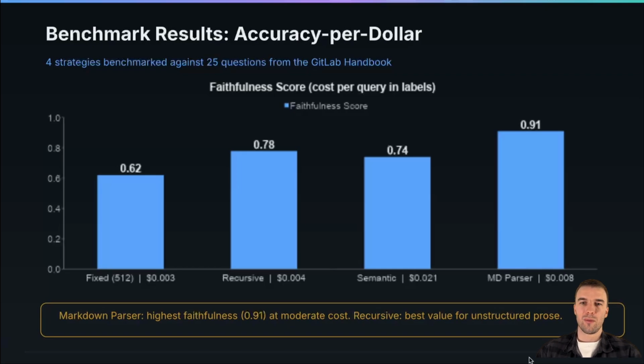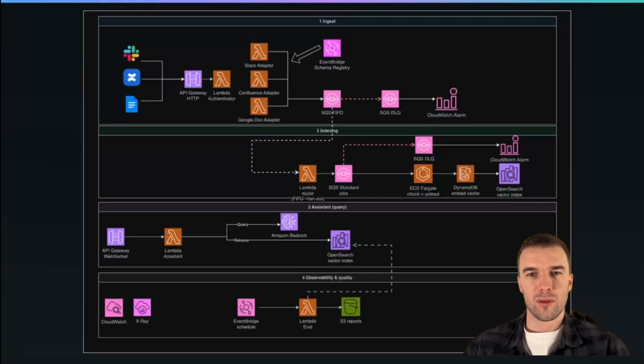And Markdown parser is the best one because it's actually content type aware. And from my experience, I can say that type aware chunkers like Markdown and HTML parsers usually work best on these types of content with tags and markdowns and specific formatting. But for production, for your company, you cannot, of course, use this local setup, especially if you have a lot of documents, a lot of code, a lot of Slack conversation.